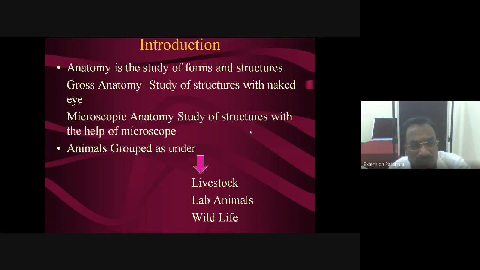Then another important thing, microscopically also each and every organ is differentiated from the same organ of another species. Suppose stomach of ox compared with stomach of dog and stomach of horse. Histologically these three are different. In case of stomach of ox, the first three compartments are non-glandular, the fourth compartment is glandular.